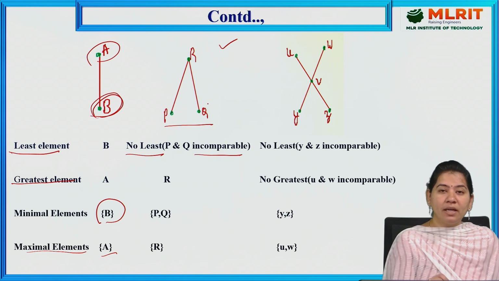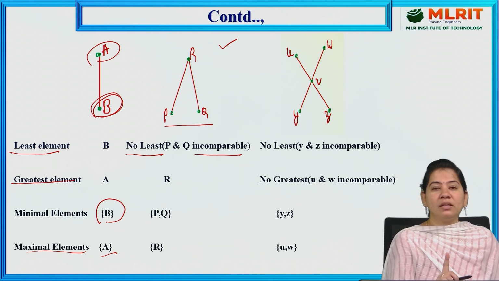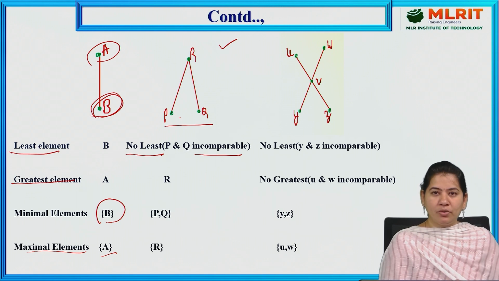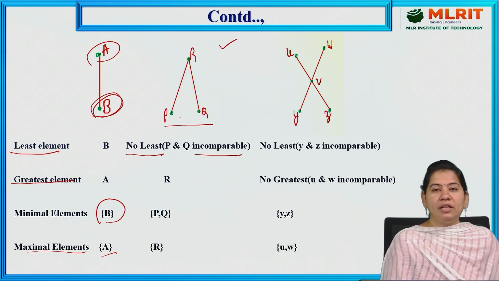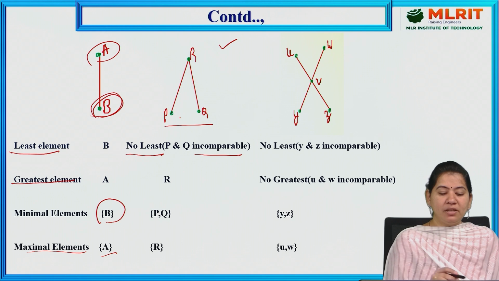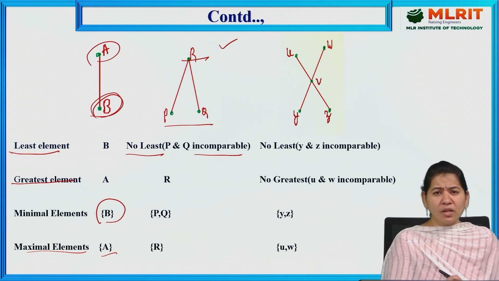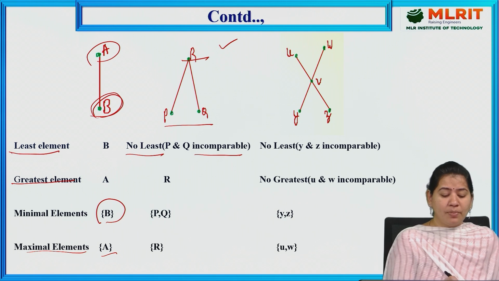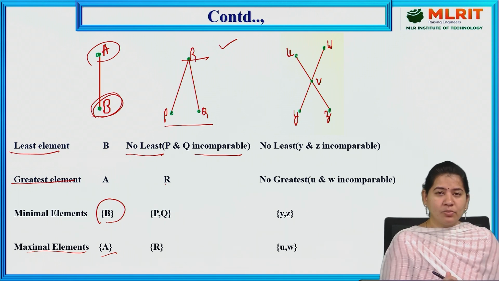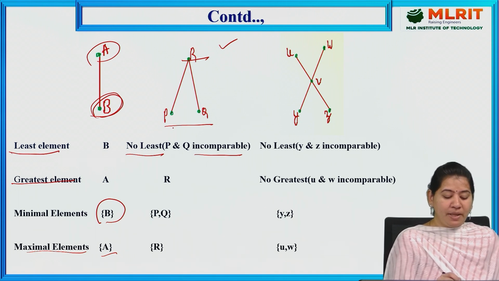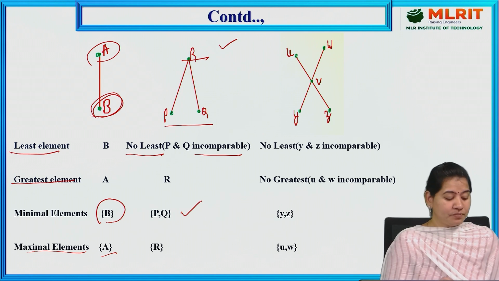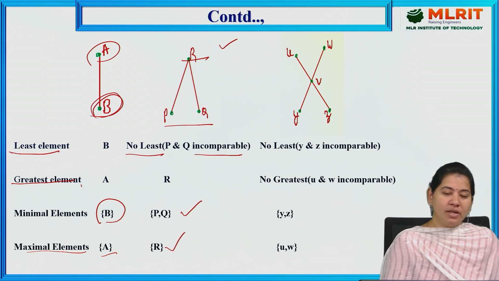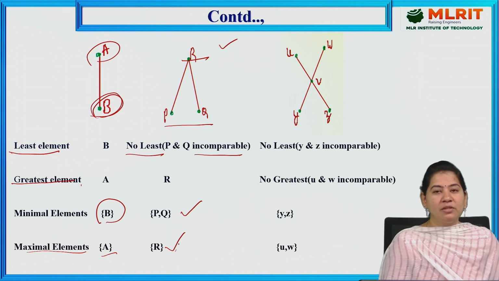And not only that, we should have only a single, unique bottom element, but we have both P comma Q. So that's why there is no least element. Now the greatest element is R, as we have only a single unique top element here. The minimal elements here are P comma Q, and the maximal element is only one. The greatest element we can always call a maximal element also.